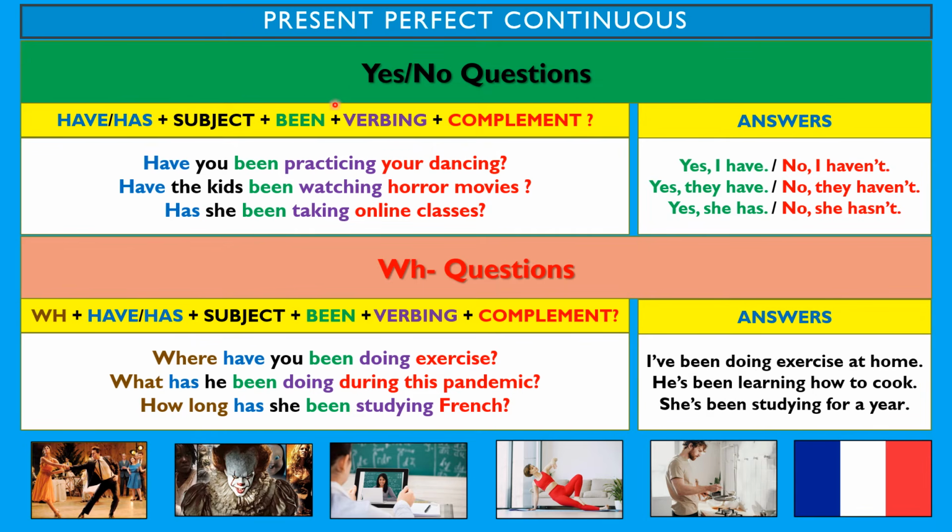To create yes-no questions with the present perfect continuous, you need the auxiliary have or has, plus a subject, plus been, plus a verb with ing, plus a complement, and of course the question mark. For example, have you been practicing your dancing? The answers, yes I have, or no I haven't.